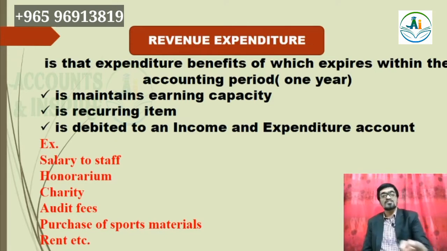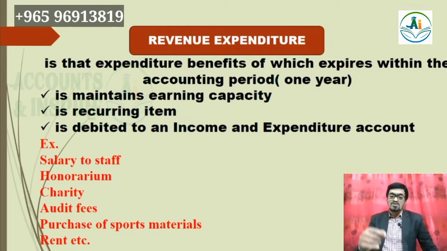That is a recurring item. Revenue expenditure is a recurring item. So revenue expenditure is debited to the income and expenditure account. Let's see some examples. Salary to staff. Every month we need to pay, every year we are liable to pay. That is our revenue expenditure.